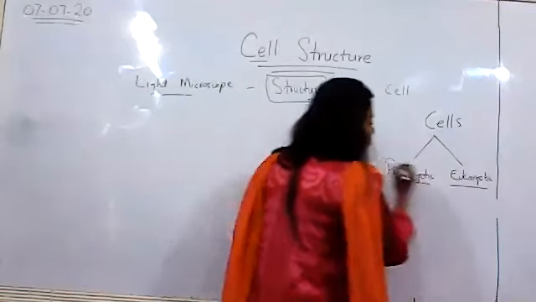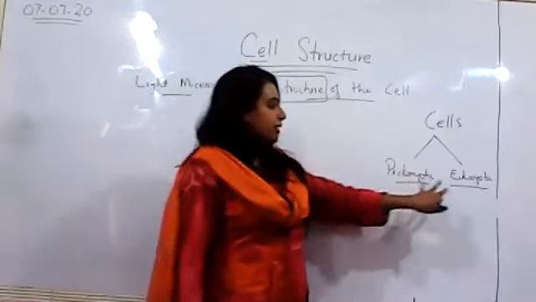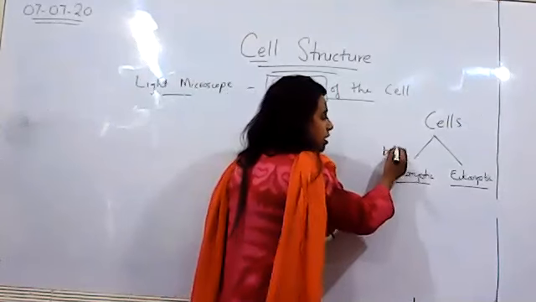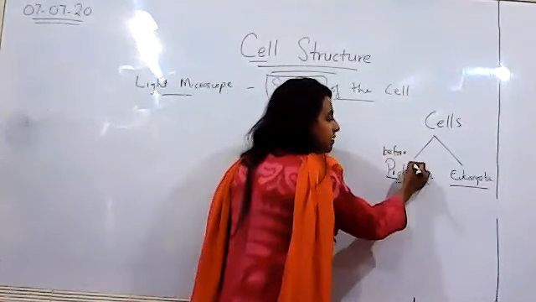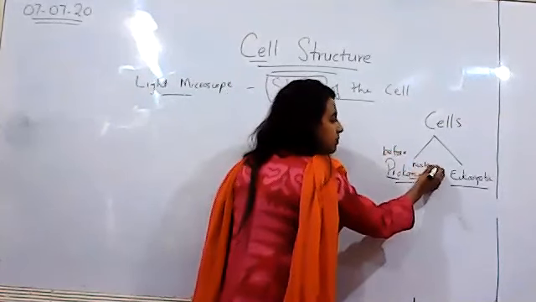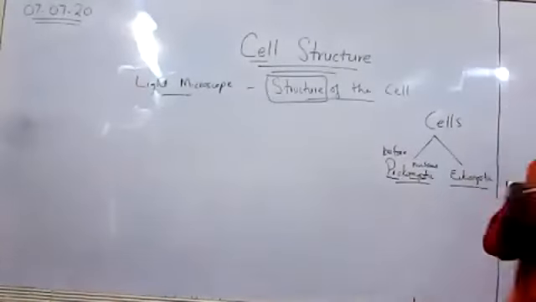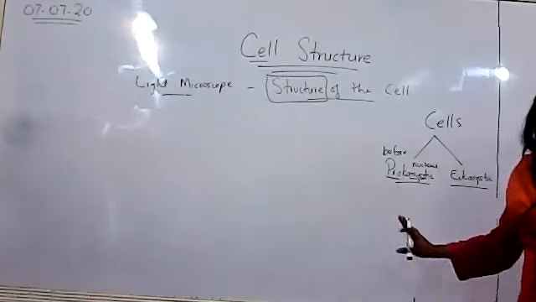So cells have two basic types, prokaryotic and eukaryotic. Pro means before, karyon means nucleus, right? Again, these are ancient cells, right?